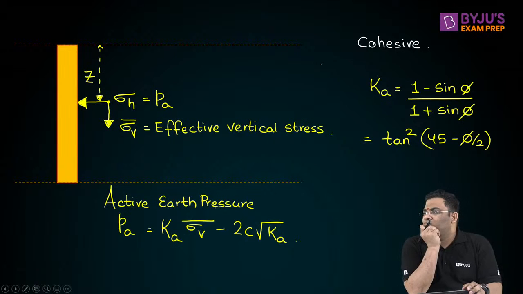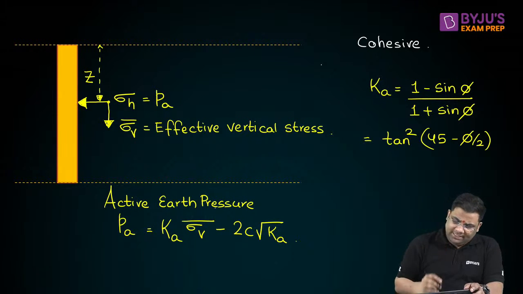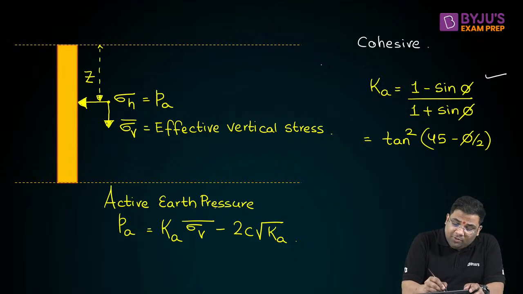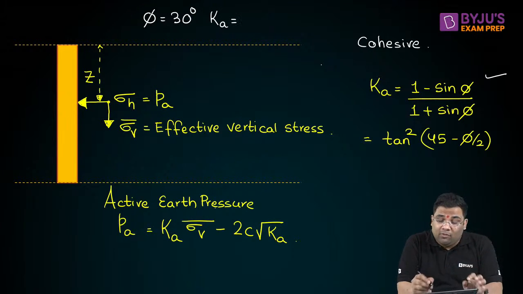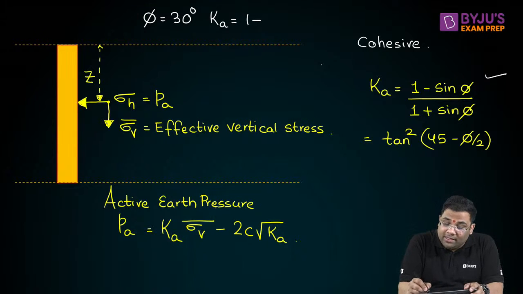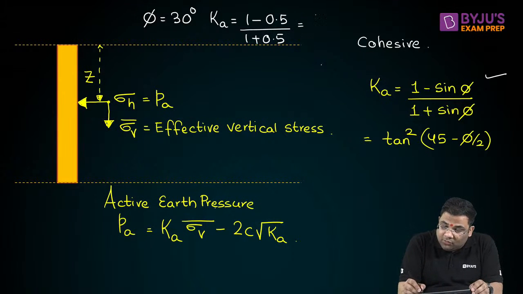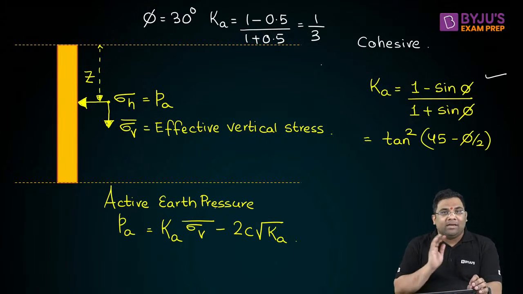How to remember this relationship? Put phi equal to 30. From the first equation, what do you get for Ka? 1 minus sine 30 is 0.5, and 1 plus sine 30 is 1.5. So this is 1 by 3.